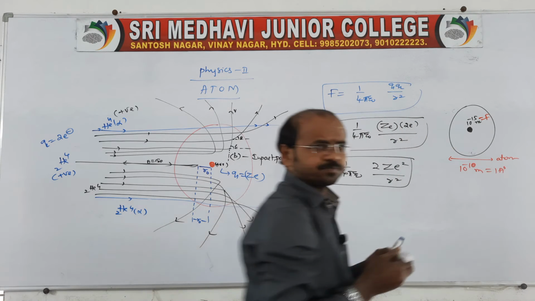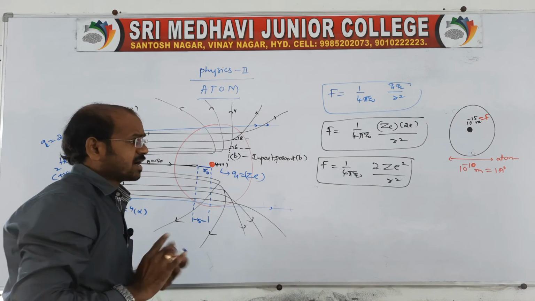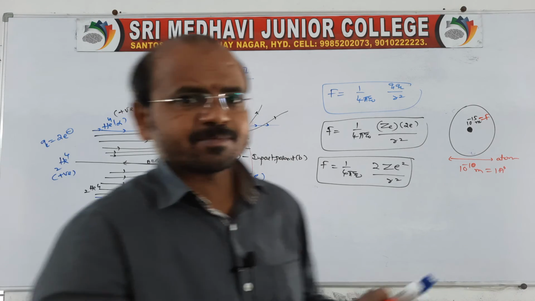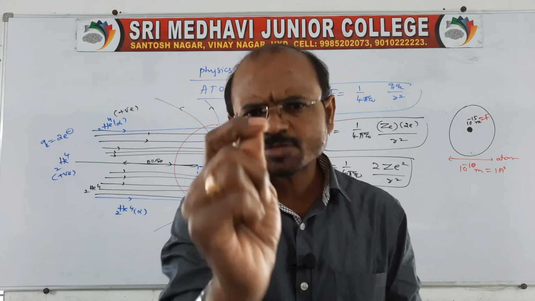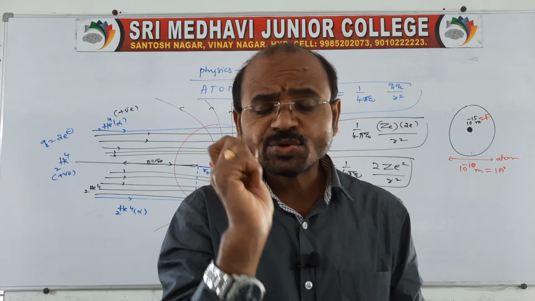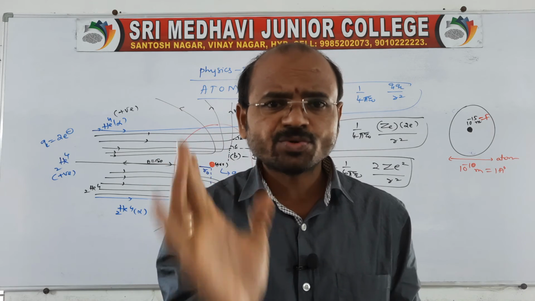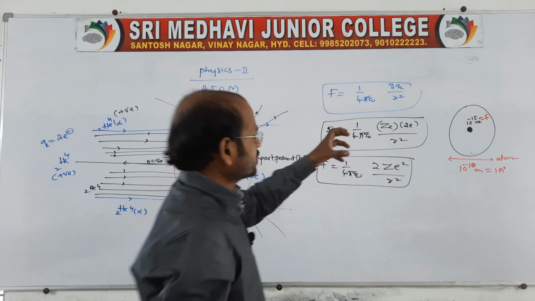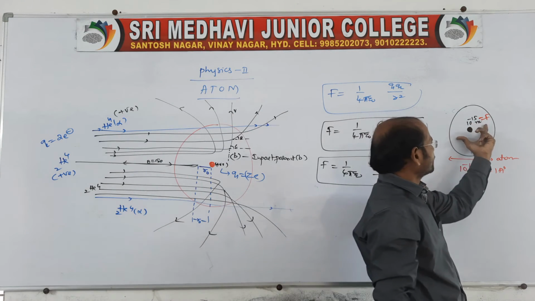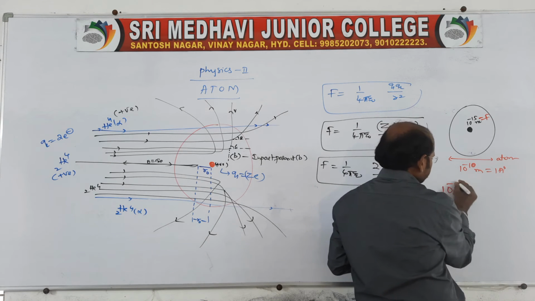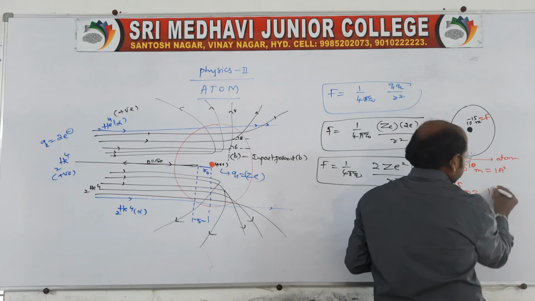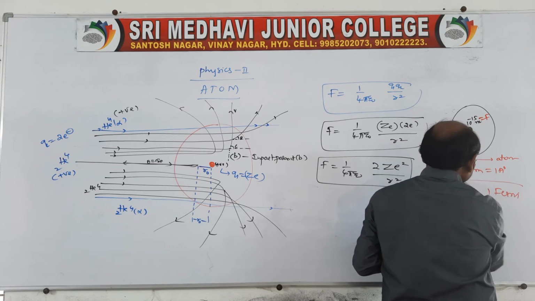The size of the atom is more than the size of the nucleus, because the nucleus is inside the atom and is very small in size. Nuclear sizes are measured in Fermis only, so the size of the nucleus is 10 power minus 15 meter, which is equal to 1 Fermi.